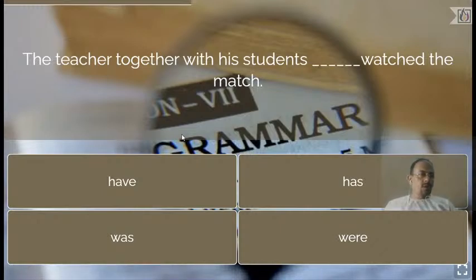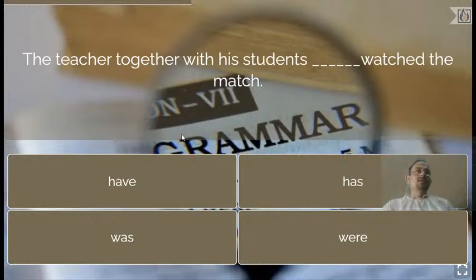Prashik said have. Anushree said have. Let me see some more responses, then I shall tell you the answer with explanation. All of you, Asmita as well. But I am sorry to say that none of you are correct.